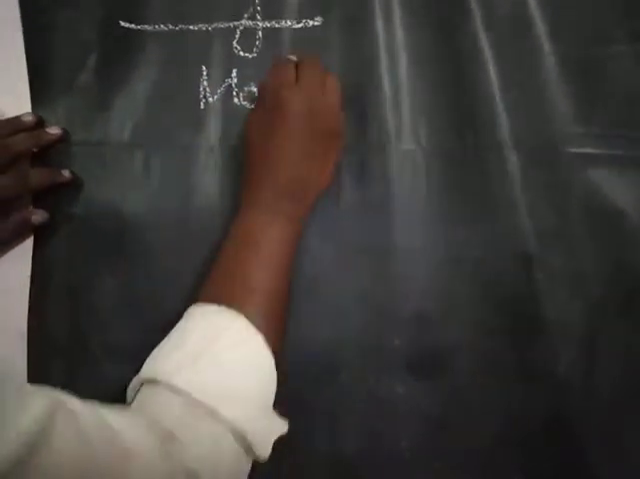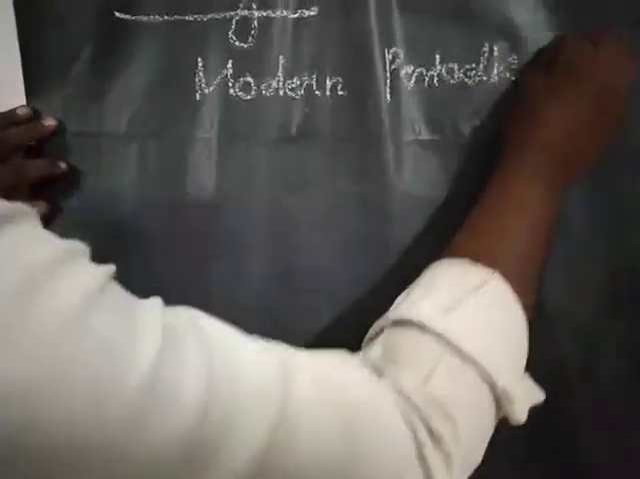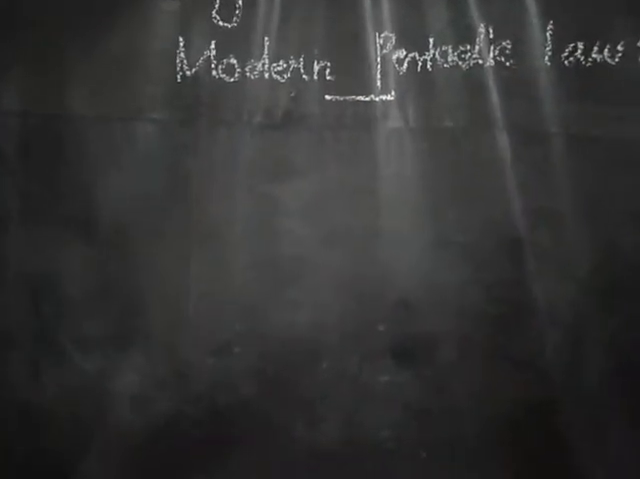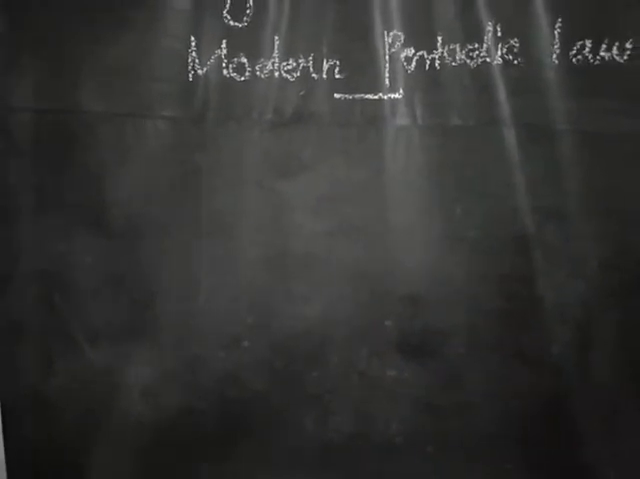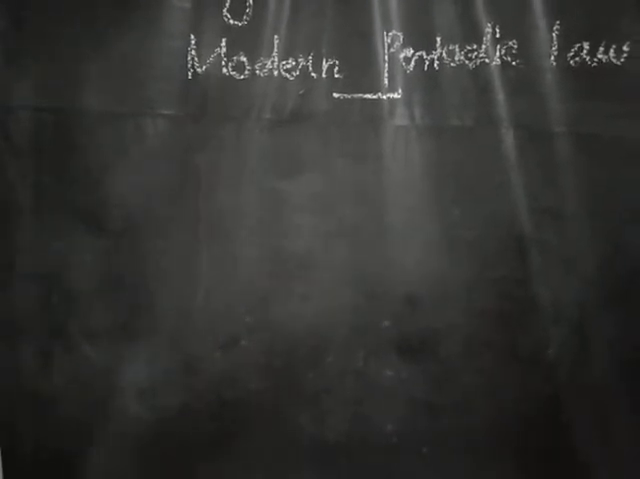Now the modern periodic law. So what is meant by modern periodic law? Mendeleev's periodic table had some discrepancies which were difficult to overcome. For example, argon has atomic mass 39.9, but potassium has atomic mass 39.10. But they arranged argon before potassium. So this is the major difficulty in Mendeleev's periodic table.